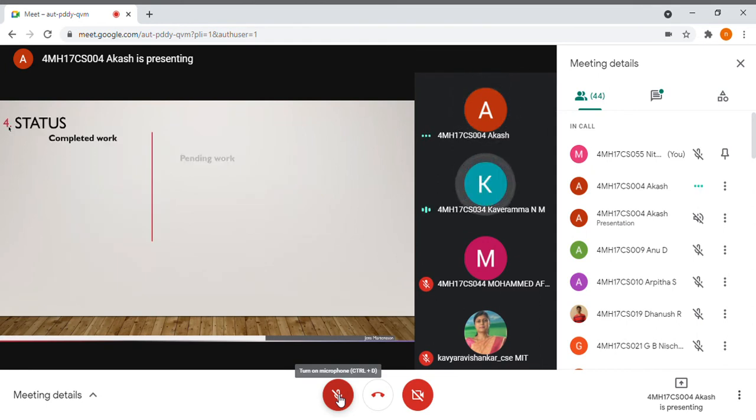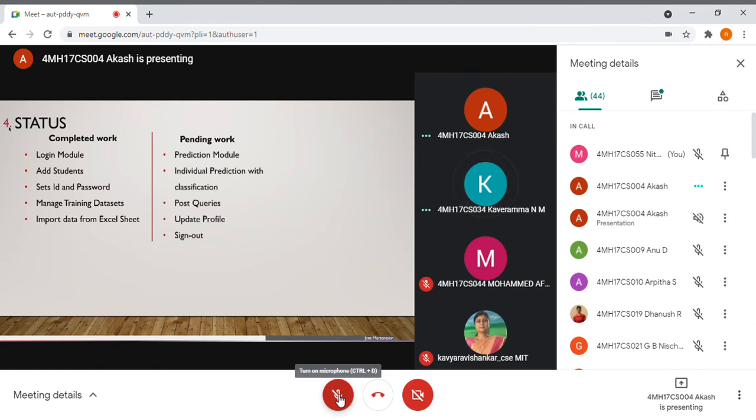The status of our project is we are done with the following modules. Login module, where the admin will log into the website, add students, set ID and password for each individual student, manage training data sets, and import training data from Excel sheets. And the pending modules are the prediction module. This is the core module. Here we have to use a data science technique called association learning, ECLAT algorithm or Apriori algorithm. Individual prediction suggestion, that is the classification algorithm. Students posting queries to admin, then updating their profile and sign out.